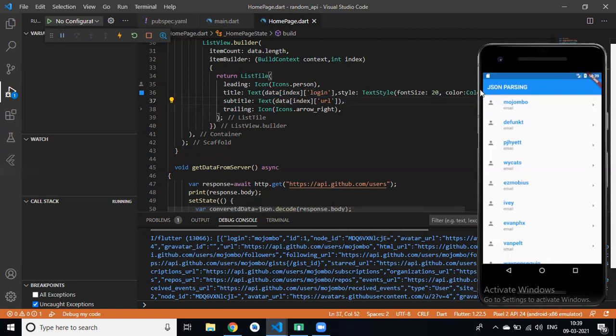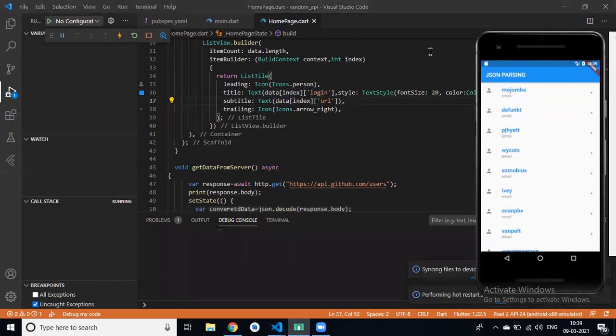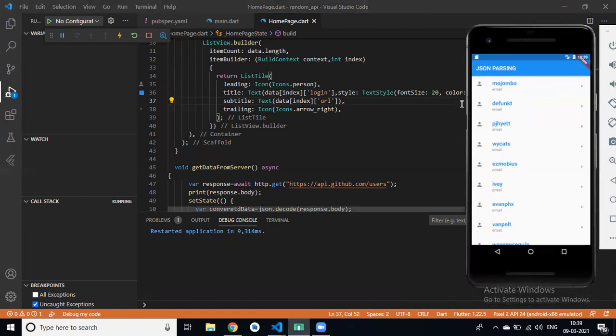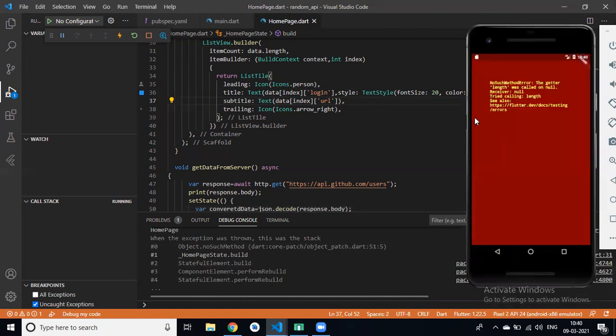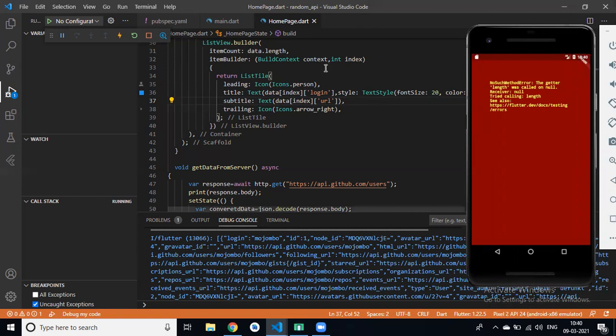If I hot reload this, then we get a username, then URL. Is it displaying URL for you, Roshan? Still it is loading. The initState method was called, then first an error because our length was null.